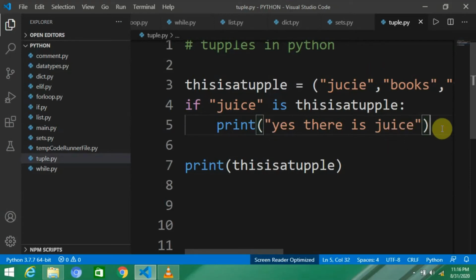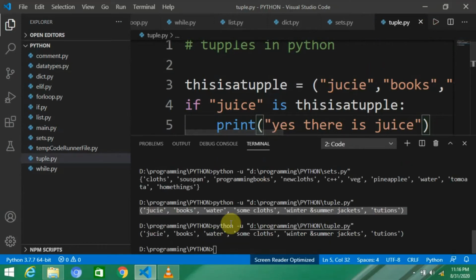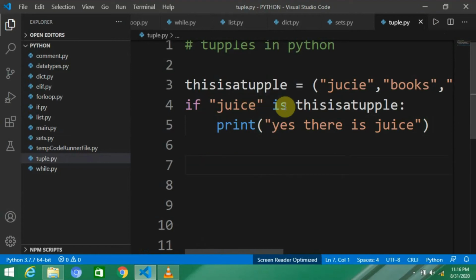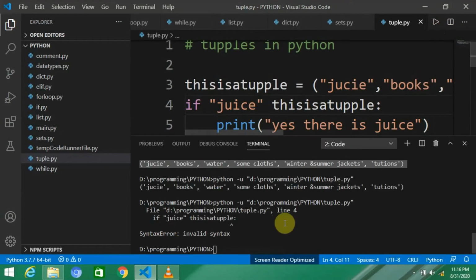Here you can see nothing is changed. I think there is an error. I think I have to remove this print statement, and also this, and let me show you again. Syntax error, and I think I have to add this stuff. I just forgot about this, and now everything is fine. Now I am just going to compile this again.